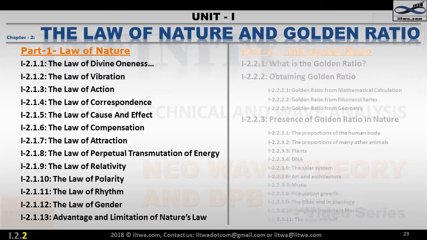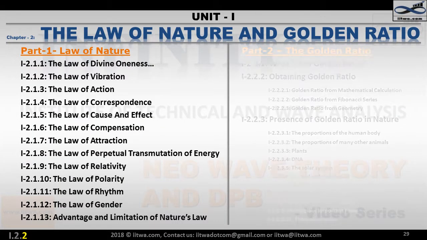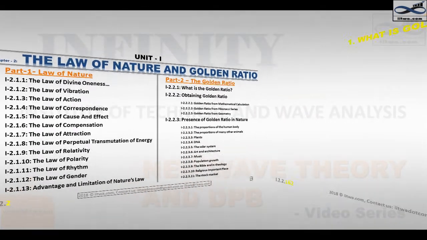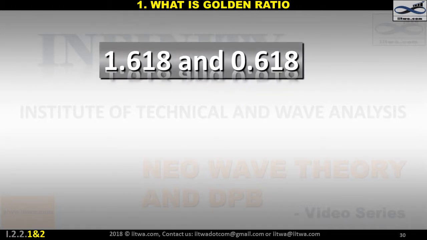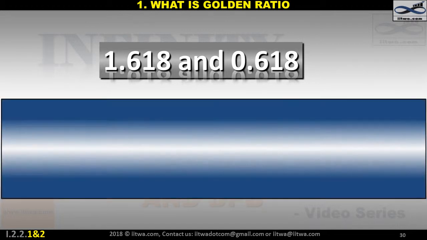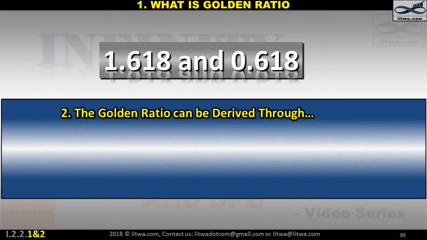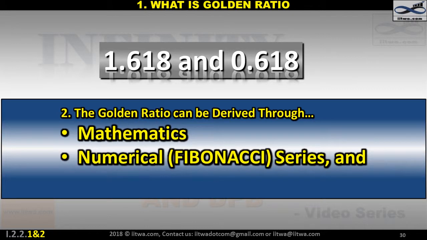Part 2, the golden ratio. What is the golden ratio? The golden ratio is 1.618, and the conjugate golden ratio is 0.618. The golden ratio can be derived from mathematical calculations, numerical series, that is the Fibonacci series, and geometry.